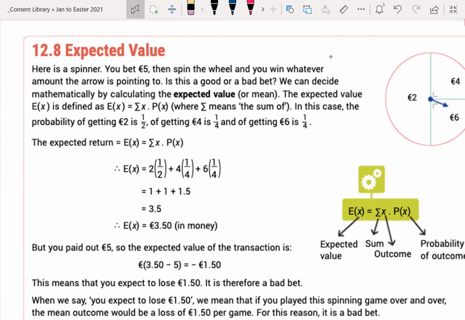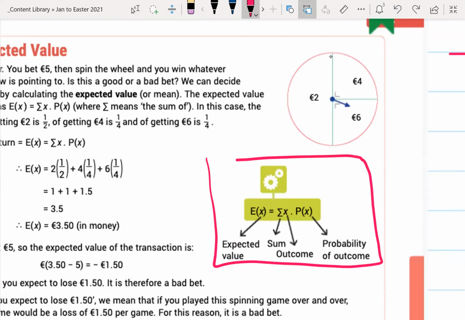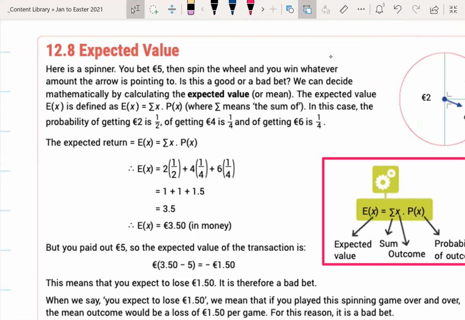Don't worry too much about that. Here's the official formula for those who like that sort of thing. So the expected value is equal to the sum of the outcomes multiplied by the probability of the outcome. Let me go back over here and we finish out the example that we were talking about.